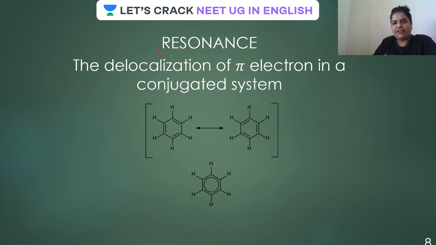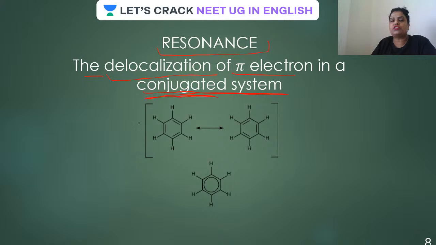Now, guys, what is the definition of resonance? This flipping, in organic chemistry language, is called delocalization. Flipping is a normal language. In organic chemistry, we call this delocalization. And yes, the pi bonds were flipping, so the pi bonded electrons are getting delocalized, isn't it? Therefore, we call it delocalization of pi electrons. Is this clear? What do we call this? Delocalization of what, guys? We call it delocalization of pi electrons. Where? In a conjugated system.